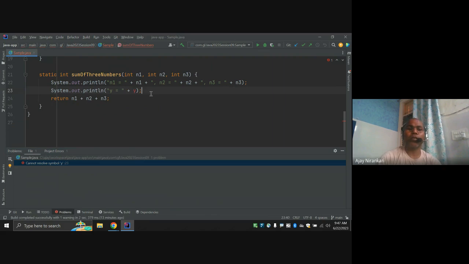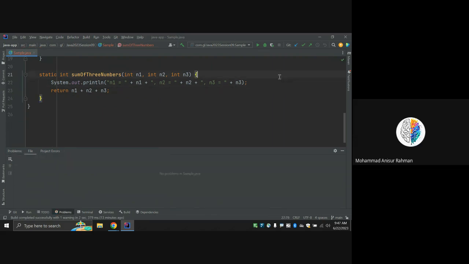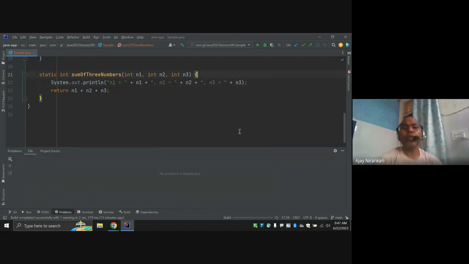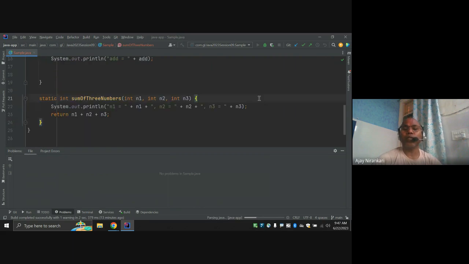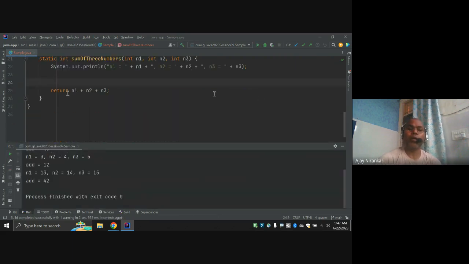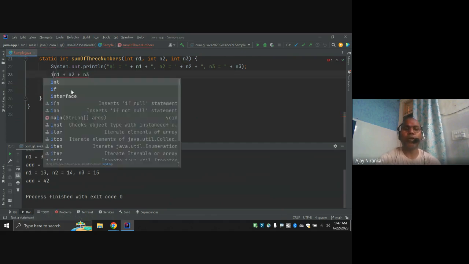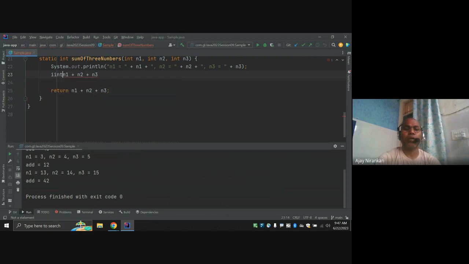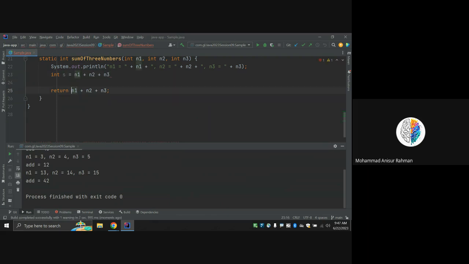So here you cannot use y. The benefit is that our logic might be complex here. Maybe I am saying here not only returning the sum, but whatever sum you have, integer s equal to whatever sum you have. After that, maybe I multiply the sum by 1000.